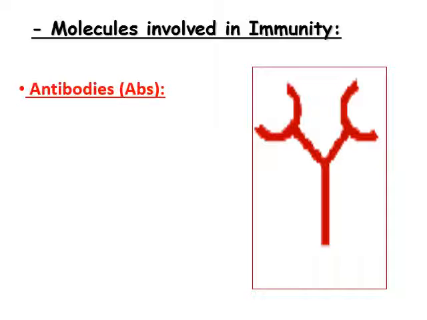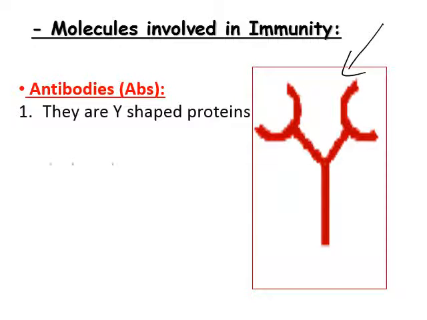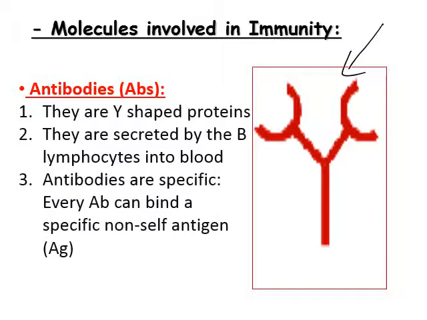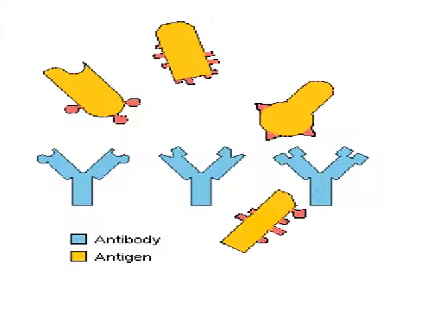Molecules involved in immunity, we have the antibodies. They are Y-shaped proteins. This is the figure of antibodies, Y-shaped proteins. They are secreted by the B lymphocytes into blood. Antibodies are specific. What is the meaning of this? Every antibody can bind a specific non-self antigen. So this is what I'm talking about. Every antibody can bind to a specific antigen.